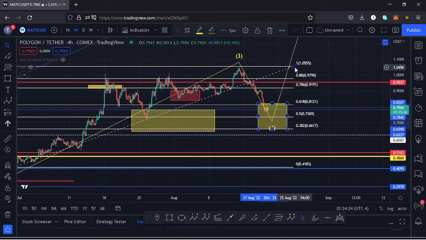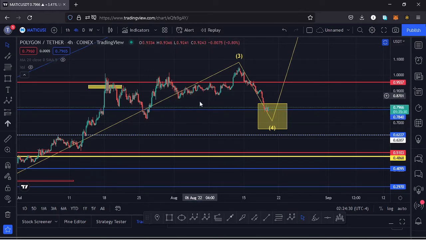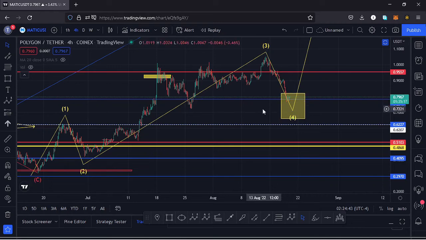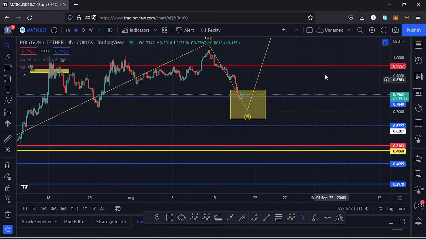That is our new target area for that fourth wave, and now we can remove this other target area over here and also this one target area for that fourth wave, and that is what gives me the key scenarios that I expect to play out here on the Polygon Matic chart.